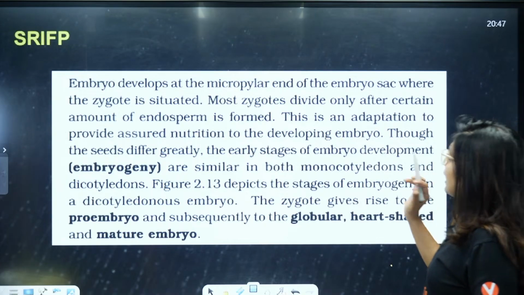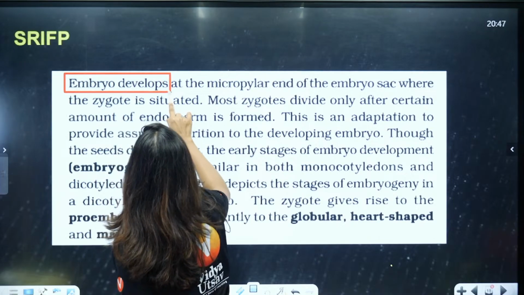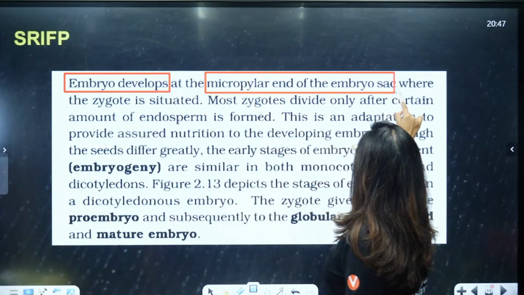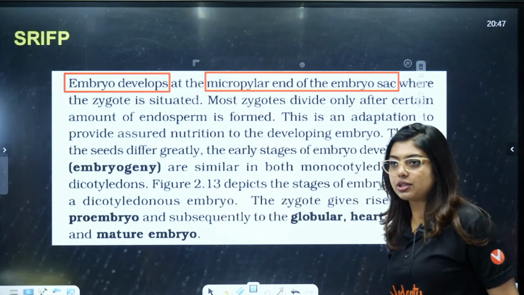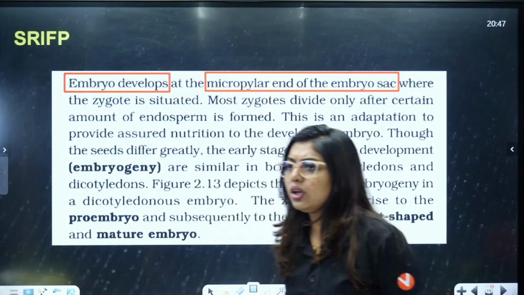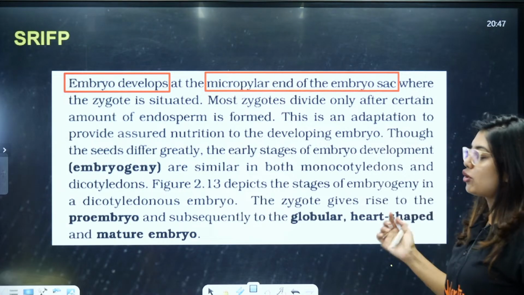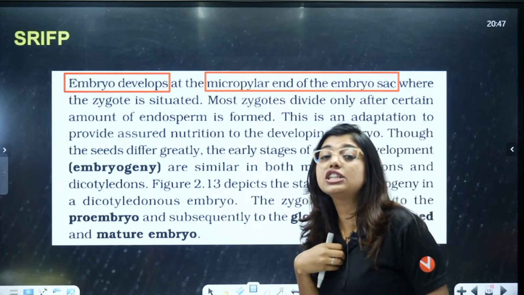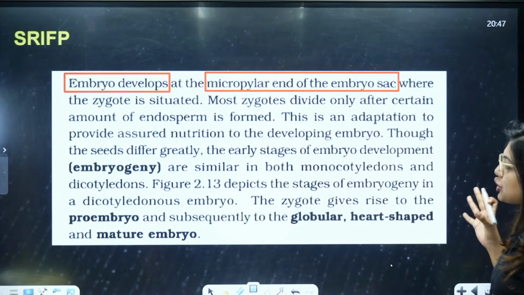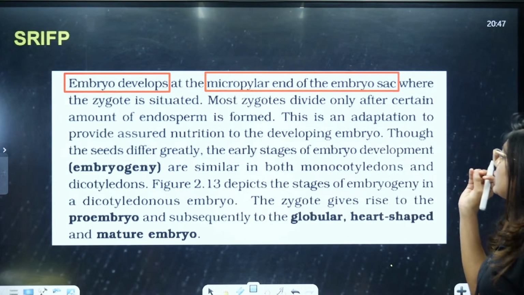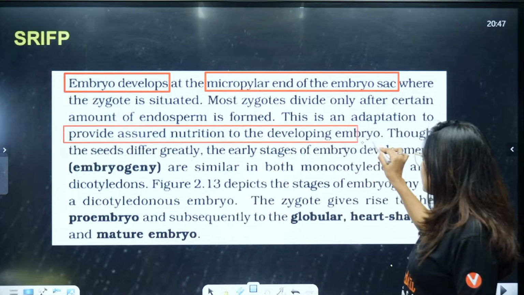Embryo develops at the micropylar end. Where does the embryo develop, students? Embryo develops at the micropylar end of the embryo sac, where the zygote is situated. Okay, thank you, Nishu. Most zygotes divide only after a certain amount of endosperm is formed. Why? Because it needs nutrition. It will be like, please give me some nutrients, right? So this is an adaptation to provide assured nutrition to the developing embryo. What is the need for this, students? To provide assured nutrition to the developing embryo.